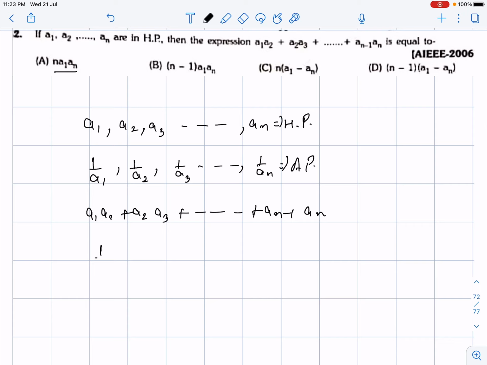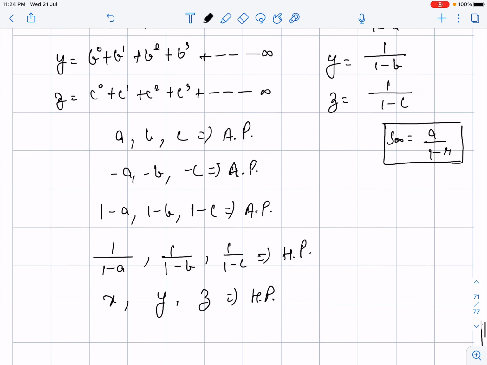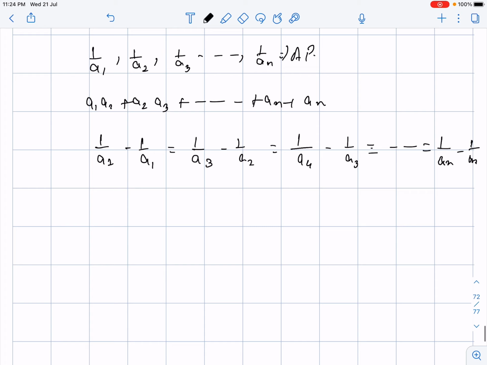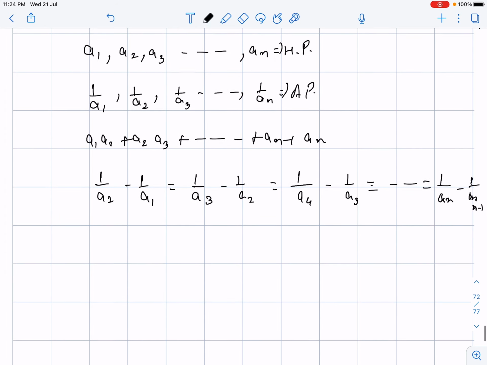Guys, we do know one thing. 1 upon A2 minus 1 upon A1 will be equal to 1 upon A3 minus 1 upon A2, will be equal to 1 upon A4 minus 1 upon A3, and goes on up to 1 upon An minus 1 upon A(n-1). Now you might be wondering why they are all equal, because this is the common difference of the AP. Hope you guys got my point.